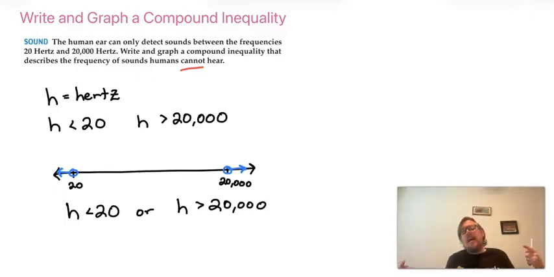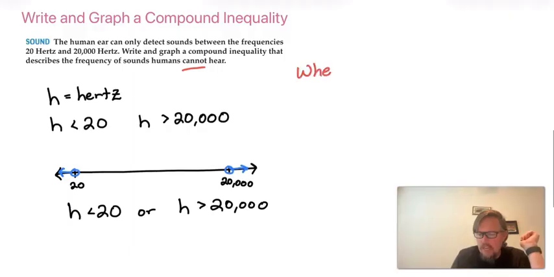If these two had overlapped, if it was stuff we can hear in between 20 and 20,000, then it wouldn't be an or, it would be an and inequality. We can hear anything that is both above 20 and below 20,000. So that's the difference in the two kinds of inequalities. When they overlap, we use the word and. When they're going in opposite directions, we use the word or. So, in fact, that's a good thing to put in our notes.